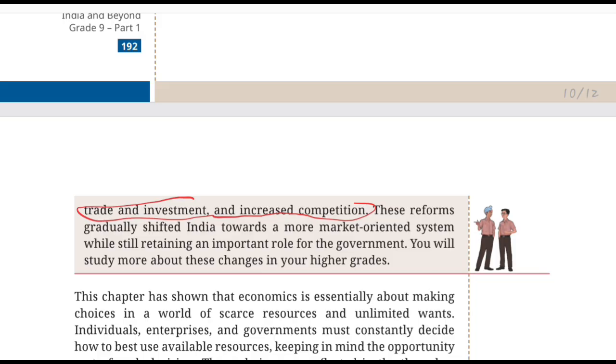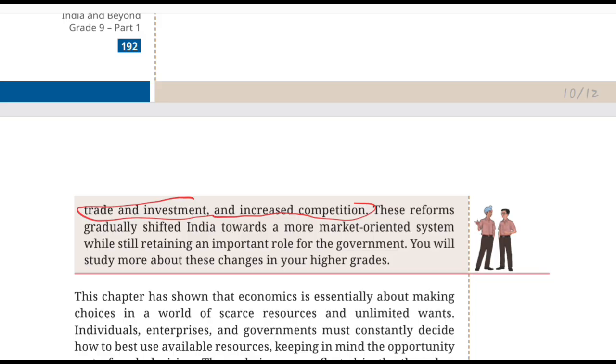And a very recent movie that I have watched over the period of 1991 is on Prime Video called The Governor. You all must watch this video to understand why in the year 1991 liberalization was actually adopted by the government, and why private enterprise was introduced, and why global trade and investment was encouraged in our country. So this is an important transition.